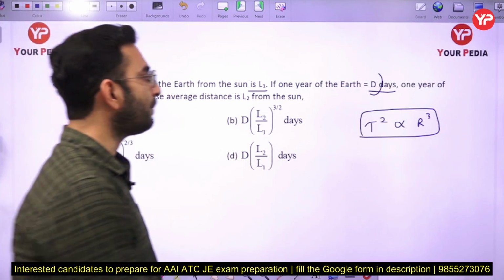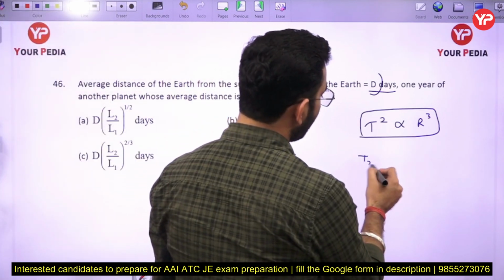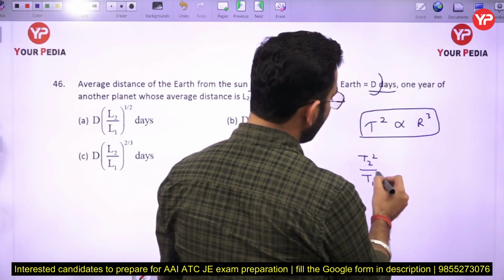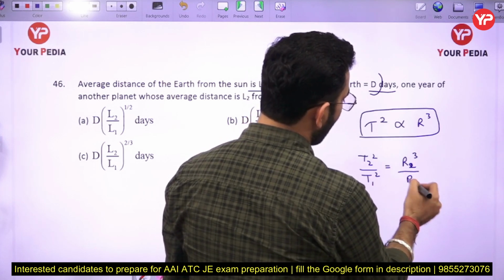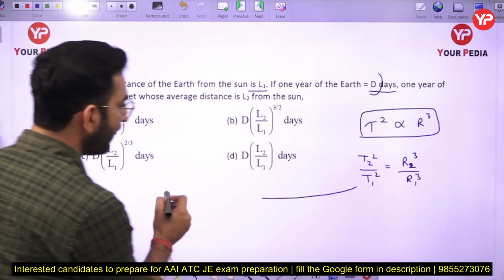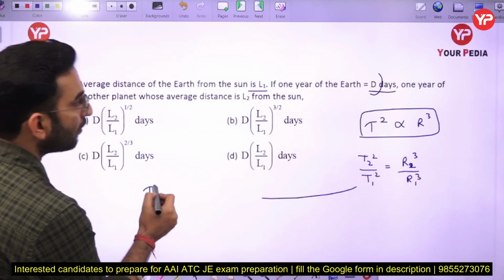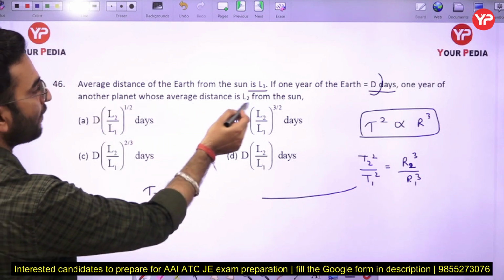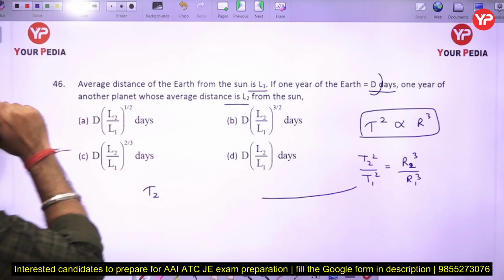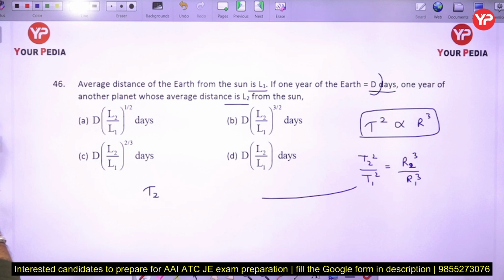Okay, so I can write T2 square by T1 square will be equal to R2 cube by R1 cube here. What do we have to calculate? We have to calculate the average distance from the sun.